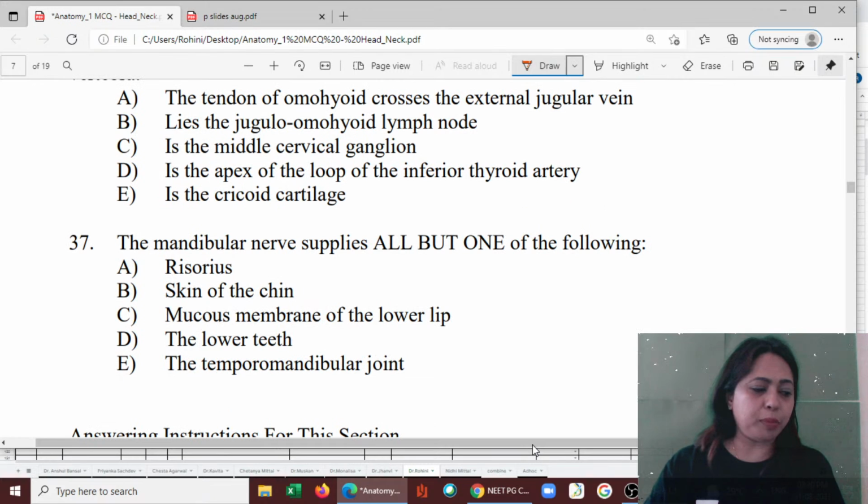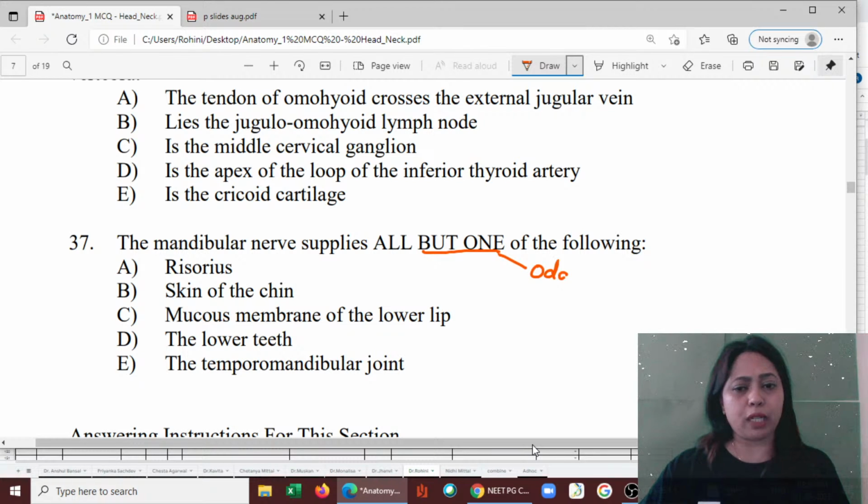The 37th one. The question is, the mandibular nerve supplies what? It supplies all of them but one. Which is that one? We have to pick the odd one now. Does it supply risorius? Does it supply the skin of the chin? Yes, skin of the chin.